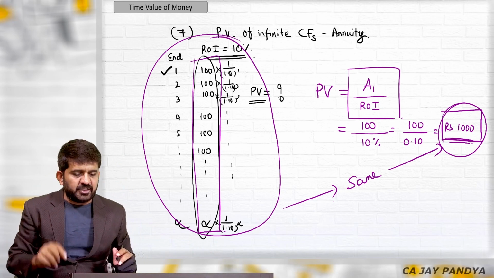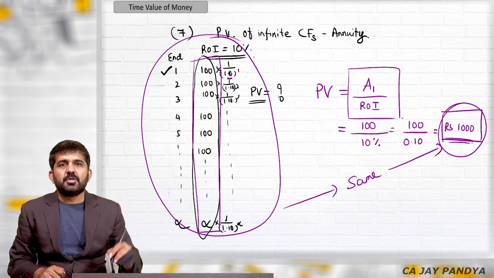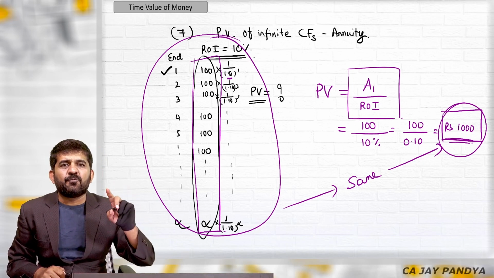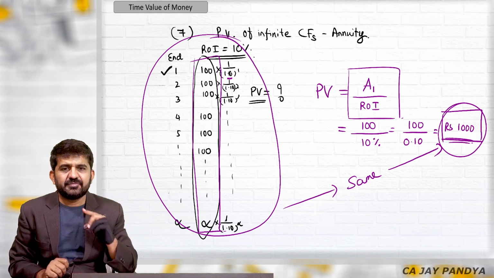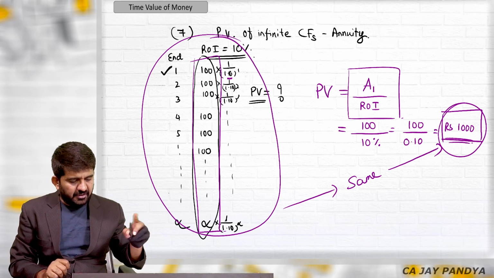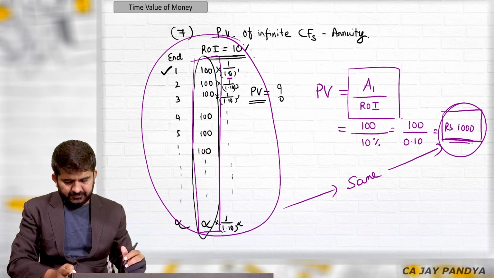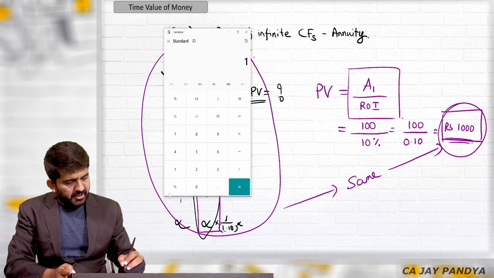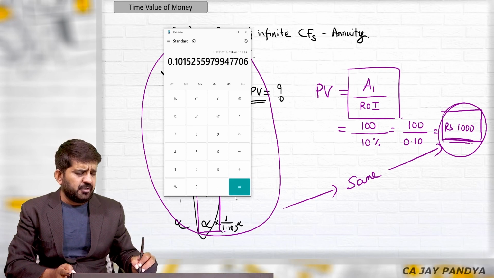All of you do this in your calculator. 1 divided by 1.10, press is equal to, for more than 100, 120 times. You need to press it for n numbers of times.